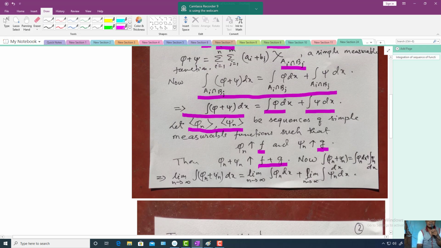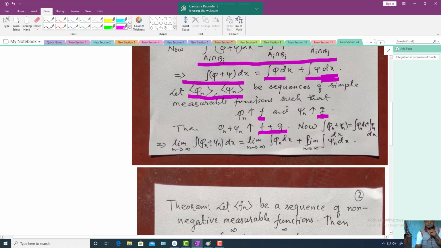According to this result, the integration of a sum of simple measurable functions is equal to this integration plus this integration. Using this in phi_n plus psi_n, the integration of (phi_n plus psi_n) dx is equal to the integration of phi_n dx plus the integration of psi_n dx. And then, by the property of limits, you take the limit as n tends to infinity in this part plus the limit as n tends to infinity in this part.